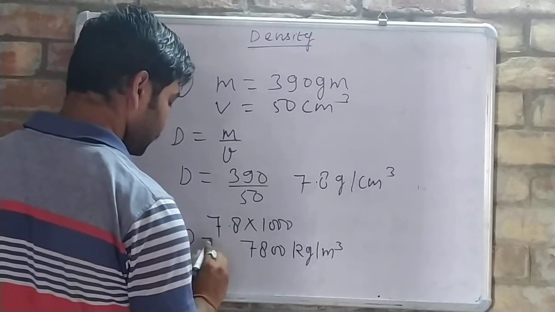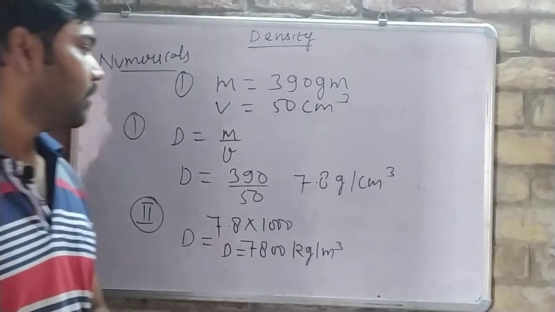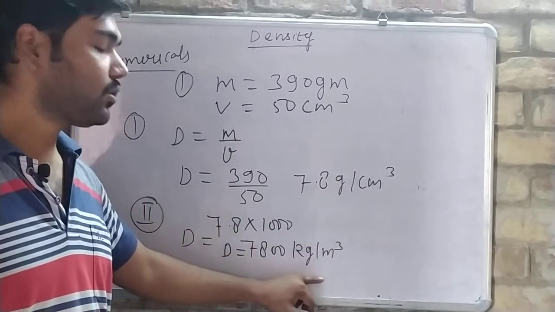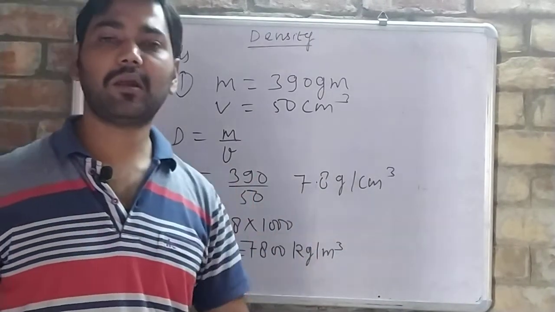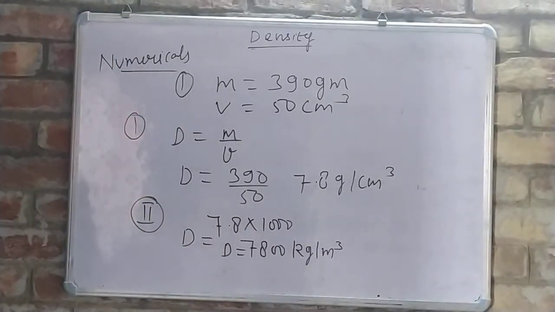Okay, this is the density. Understand? This is CGS unit, gram per centimeter cube. We have to convert it into kg per meter cube. We will simply multiply with 1000. Okay, so this is the first numerical. You all have understood it.